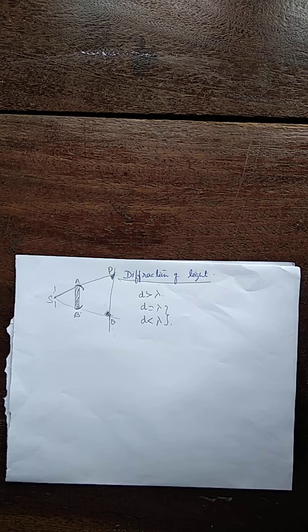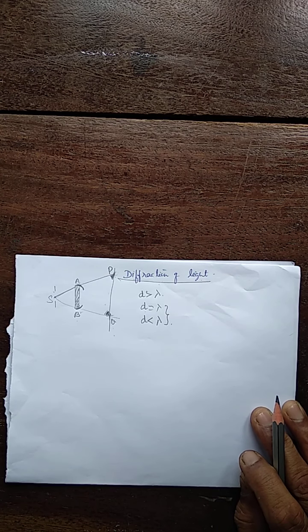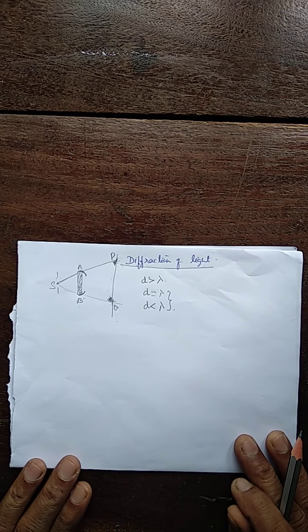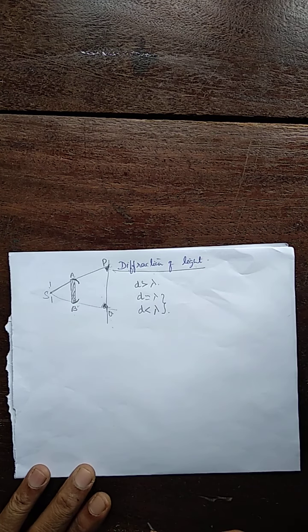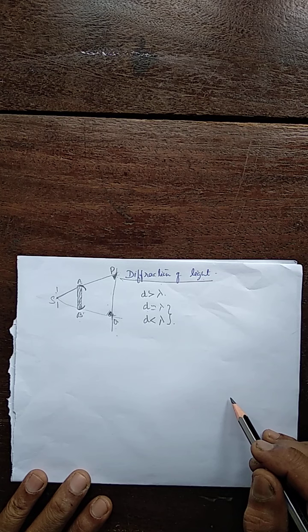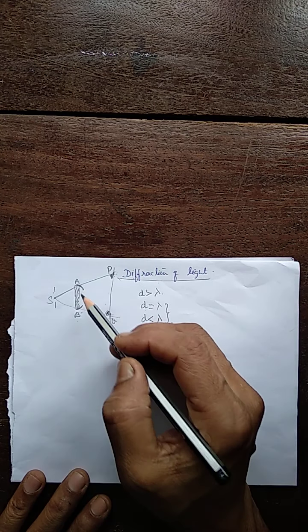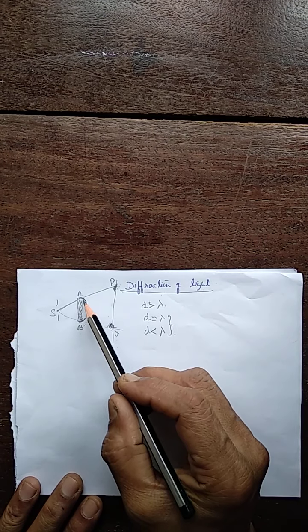This diffraction phenomenon is explained by using Huygens wave theory. By applying Huygens wave theory, we can explain how it is possible for light to bend around the edges of the obstacle. So let me consider the same example, AB.